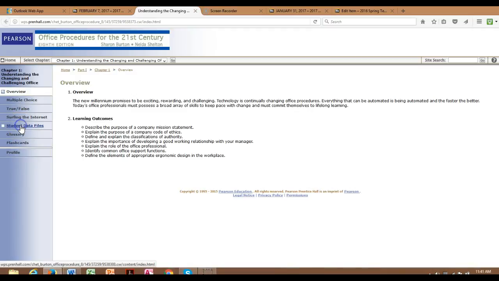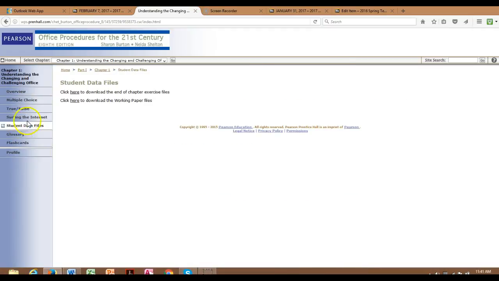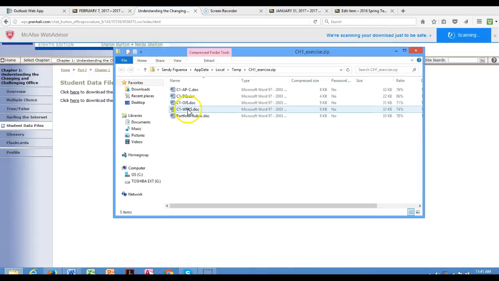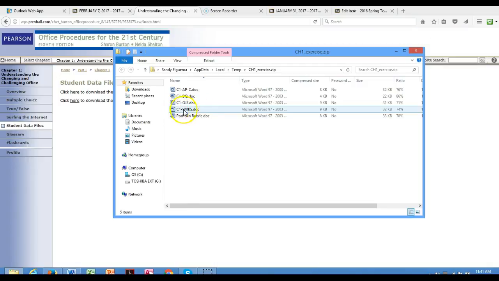That's where you click in for the Student Data File. Click the first one. We're not doing working papers. Click here to download the end of chapter exercise files. Then this is the one that you're using, ladies and gentlemen, the C1 WRKS document, not the others. Click in.